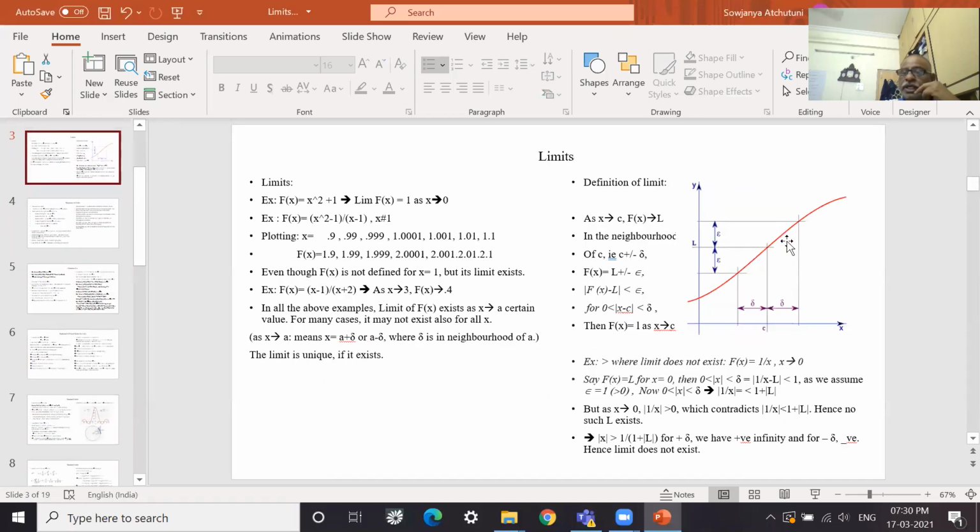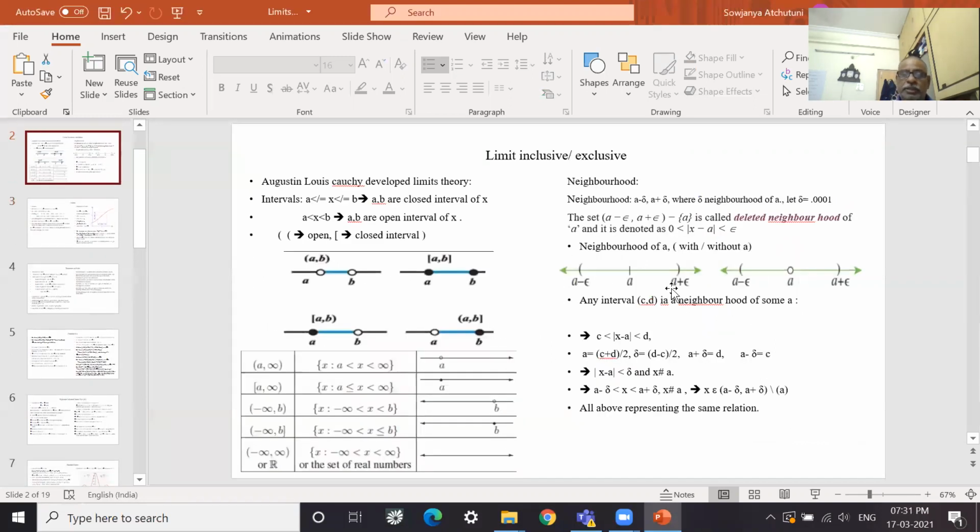And we have also seen how the dy by dx is defined. This is delta y, this is delta x. So delta y by delta x. For an incremental change, a 0.001 change in x, if there is a change in y, this is called delta y by delta x at that point. So this is basically a limit as x tends to c, that means delta x tends to 0. As x tends to c means what? x is in this zone, c minus delta to c plus delta. As x tends to c, that means delta x is 0. So I am taking delta x tends to 0, I will get delta y by delta x as delta x tends to 0. So this is a limit function. We have already studied this. This is the limits.